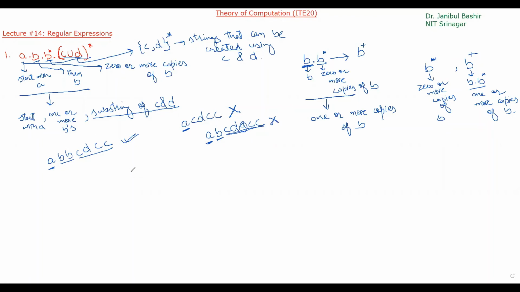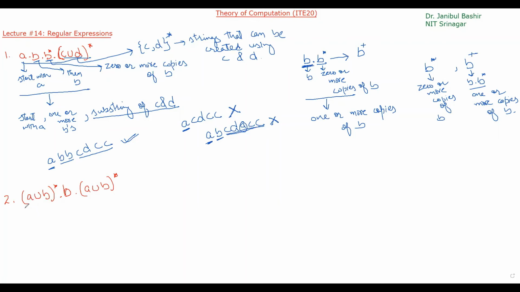Okay, now let's take another example. For example, this one: A union B star dot B dot A union B star. What does this regular expression represent?